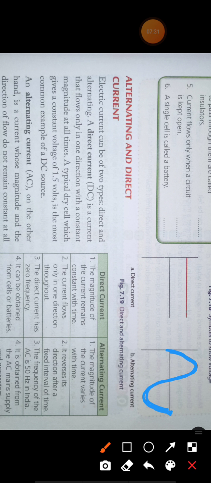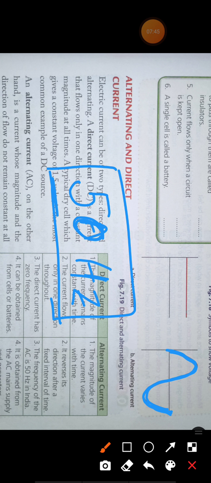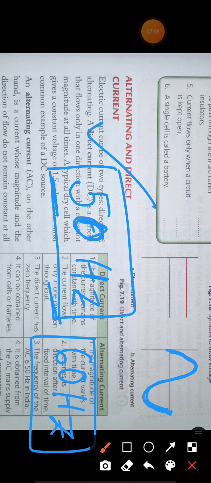In India, generally the frequency of AC current is 50 hertz. If you check your mobile charger or any electronic instrument, you will see 50 hertz written there. 50 hertz means the frequency of the AC current. But in many countries, like Japan and USA, they have a frequency of 60 hertz. But in India, the frequency of AC current is 50 hertz.